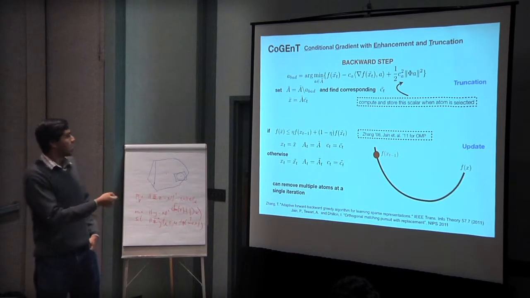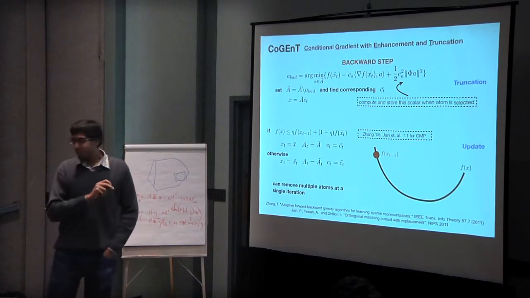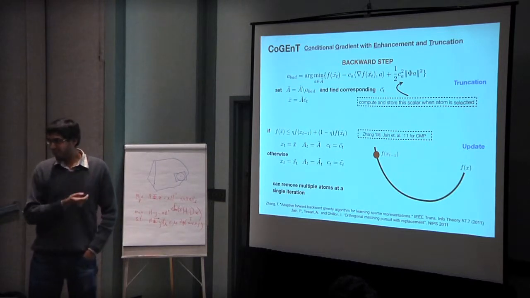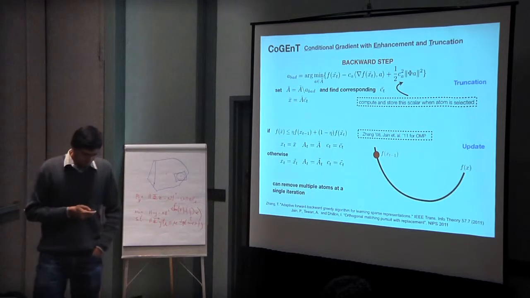Sorry? Oh, eta is just a parameter specified by the user, like close to half. For convergence guarantees, you want it to be less than half, bigger than 0. It has to be less than 1 for anything to work anyway.